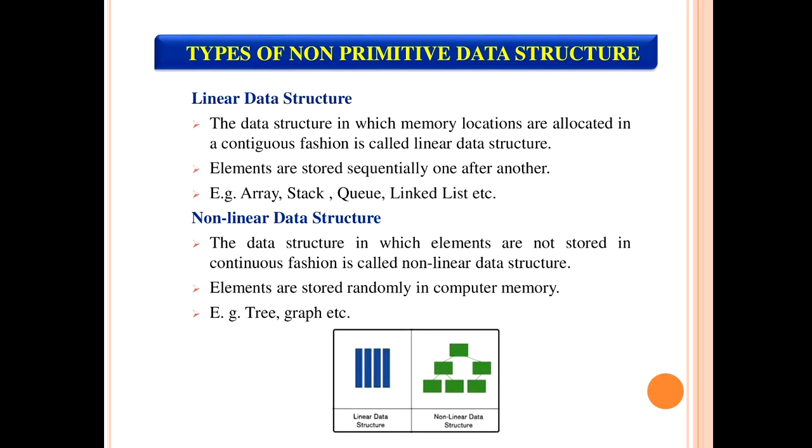In the figure, you can see linear data structure means all the blocks are put one after another, meaning you can store all the elements one after another. In case of nonlinear data structure, the elements are not stored in a continuous or contiguous fashion. Means the elements are randomly stored in the computer's memory. The examples of nonlinear data structures are tree and graph.